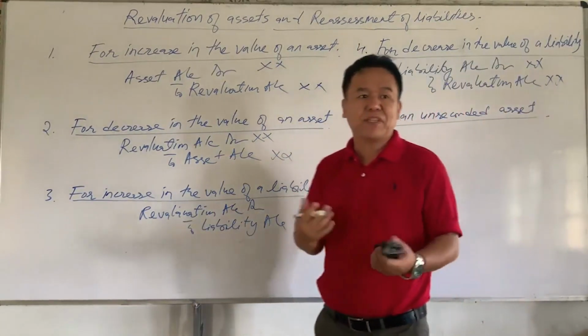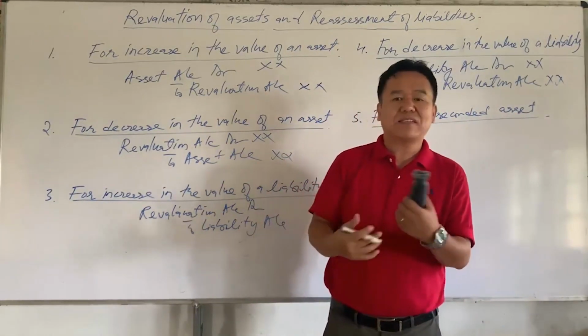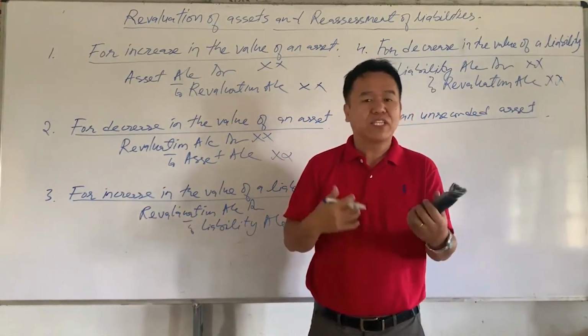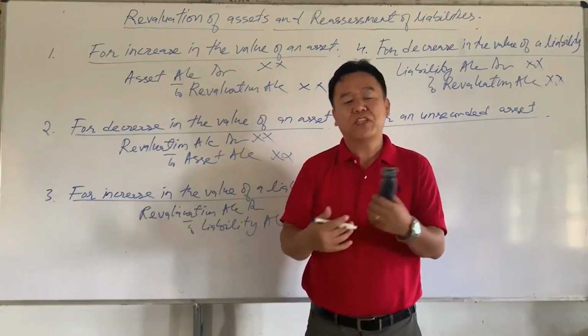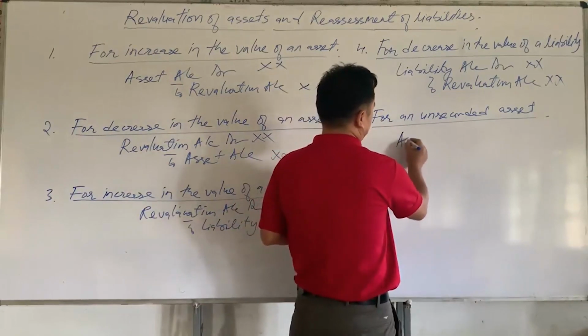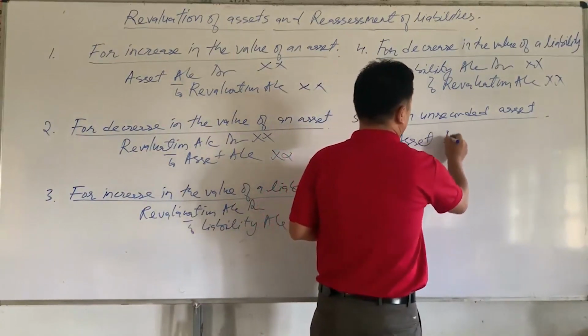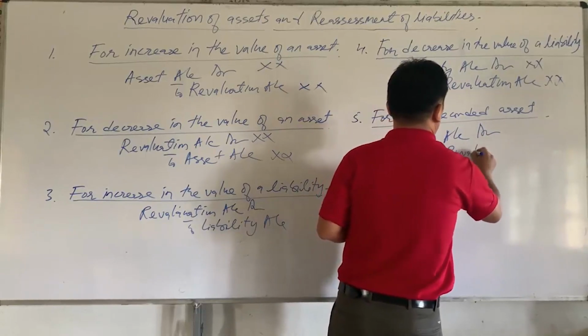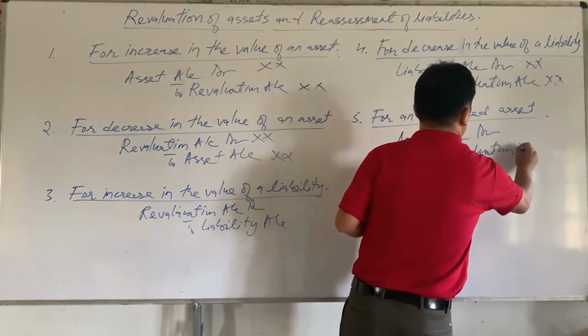Sometimes it may happen that there are some assets which were left out and remain unrecorded. So these assets should be brought in the books of the firm. So the journal entry will be: asset account Dr to revaluation account.